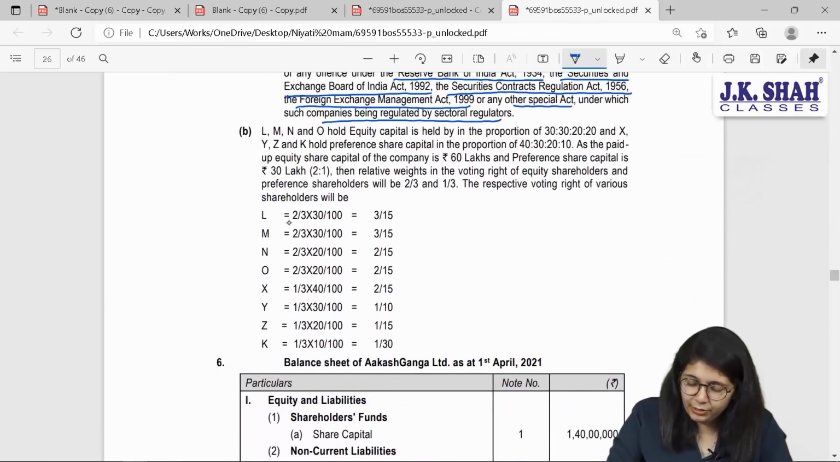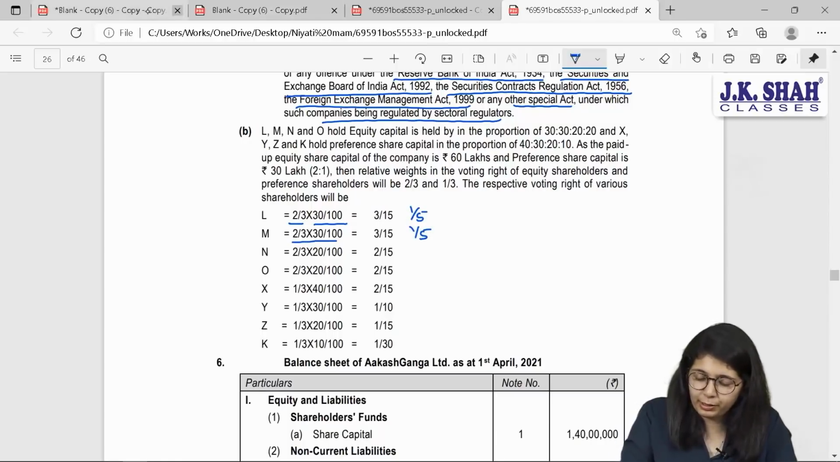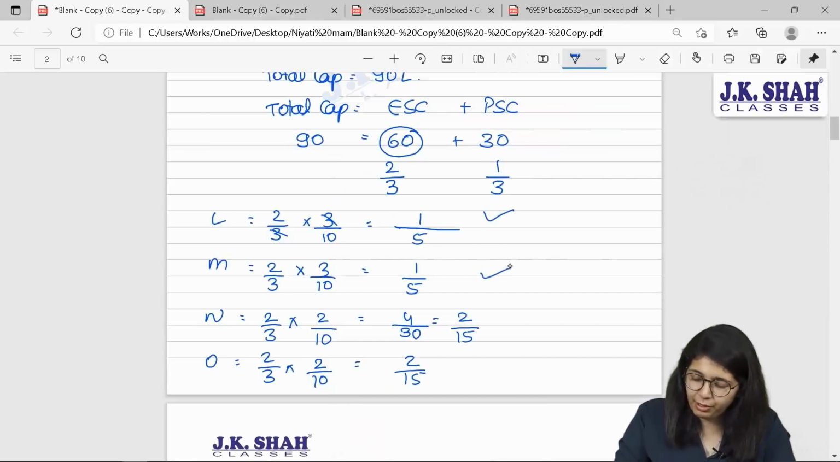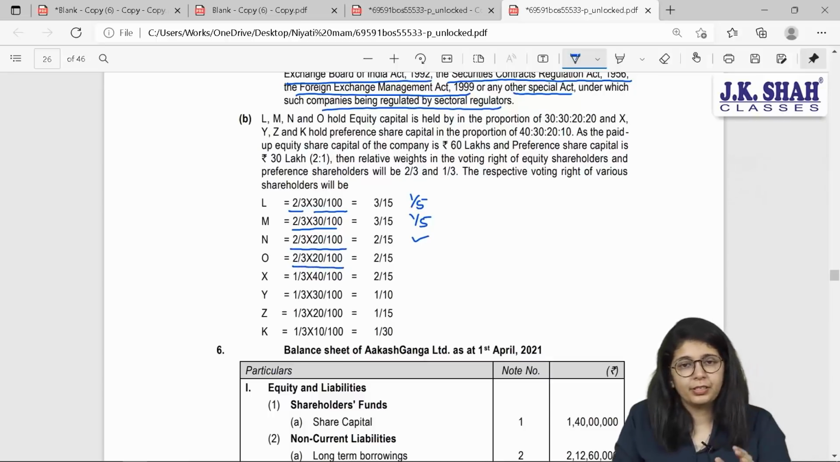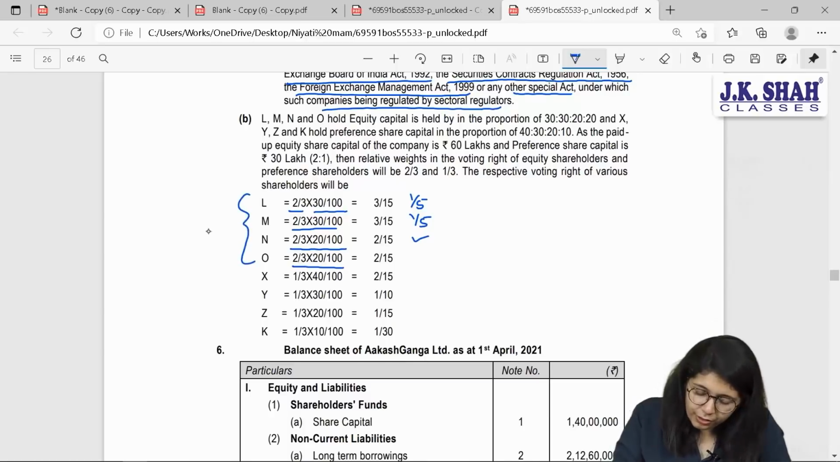3/15. For L, 2/3 into 30 into 100, which is 3/10, is 3/15, which is also 1/15. 2/3 into 30 is 3/15, which is 1/5, not 1/15, I'm sorry, 1/5. Next, 2/15 and 2/15, 2/3 into 20 divided by 100, so 2/3 into 20/100. These were for your equity shareholders.